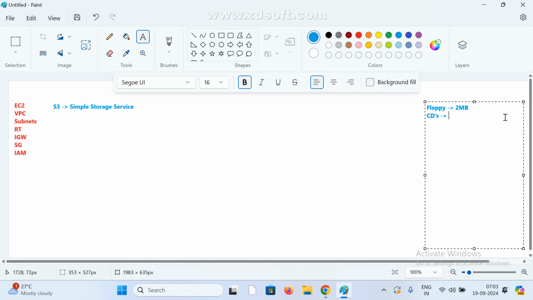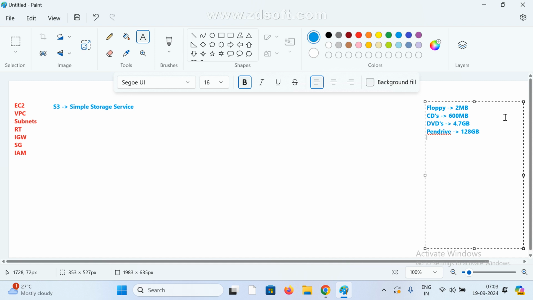Then DVDs, which store 4.7 GB. Now we mostly use pen drives, and based on your usage you can buy 16 GB, 64 GB, or 128 GB at most.